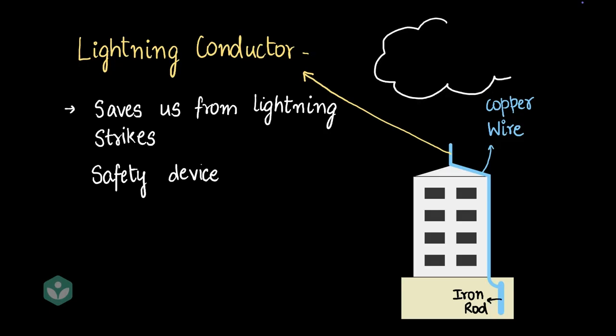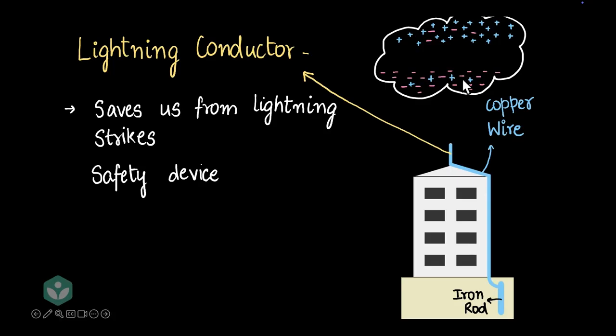Let's say we have this dangerous cloud with a lot of charges which are separated. And now what do you think would happen? Don't you think the negative charges in the lightning conductor would move down? And then you'd be left with an excess of positive charges on the lightning conductor? Pause for a moment and think about that.